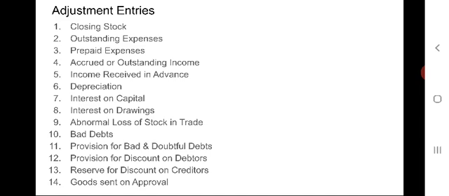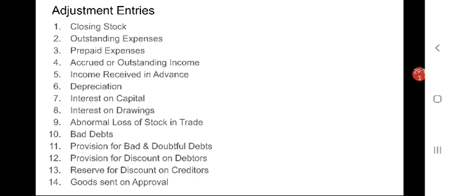If closing stock already appears in the trial balance, then no adjustment is required to be passed, since it has already been taken into account while calculating the amount of adjusted purchases or cost of goods sold. Such closing stock will appear only in the balance sheet and not in the trading account. So, this is a compulsory adjustment that will come in every final accounts.